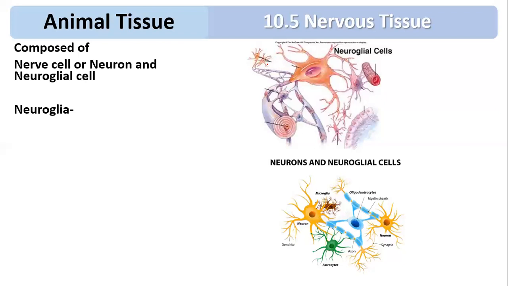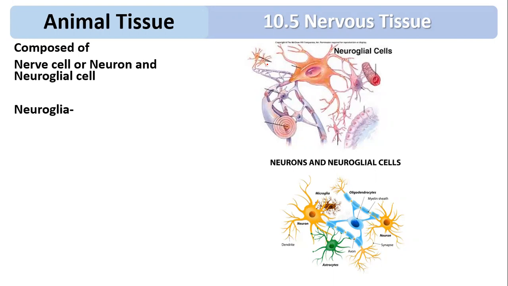Neuroglial cell or neuroglia is a non-nervous supporting cell. Non-nervous means it is not part of the neuron. It is called non-nervous because it is not going to form nervous tissue or the nerves. So it is a non-nervous supportive cell. They are capable of regeneration and division, that means they can regenerate and divide again and again.